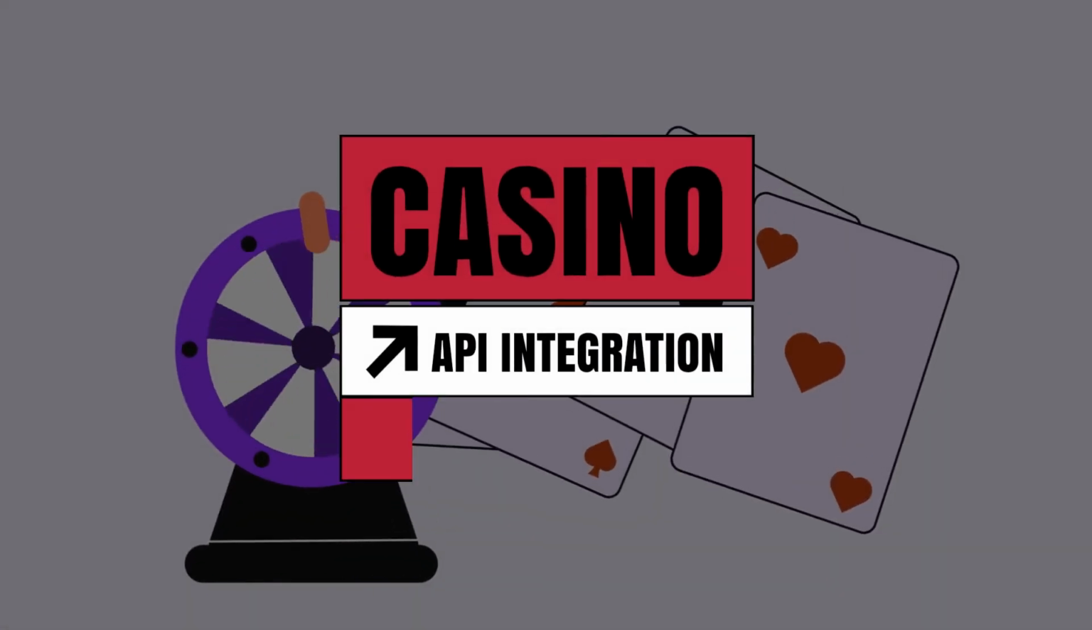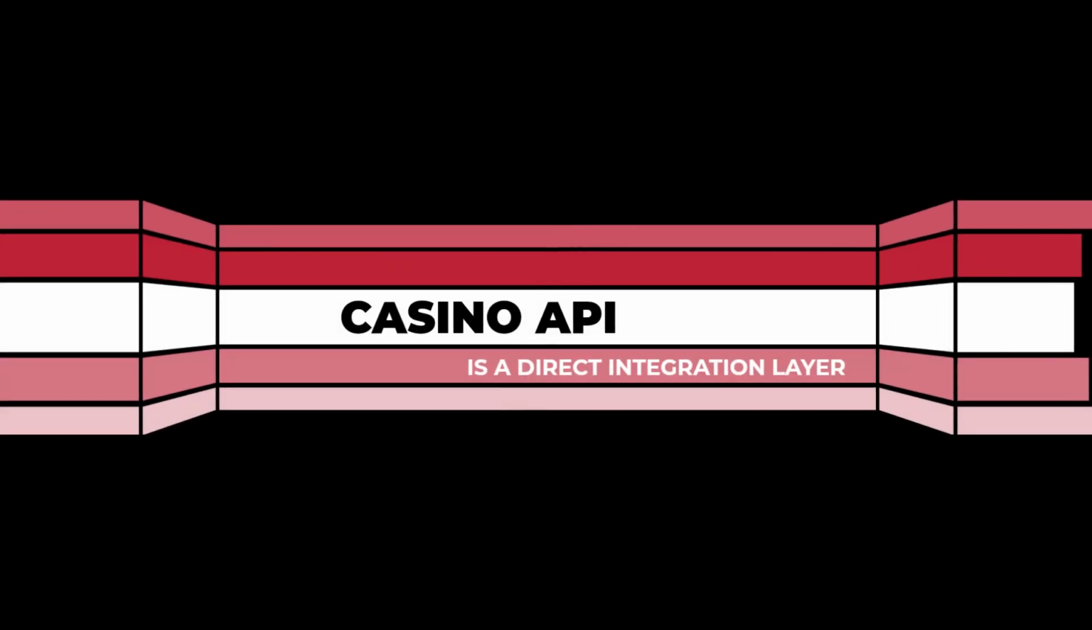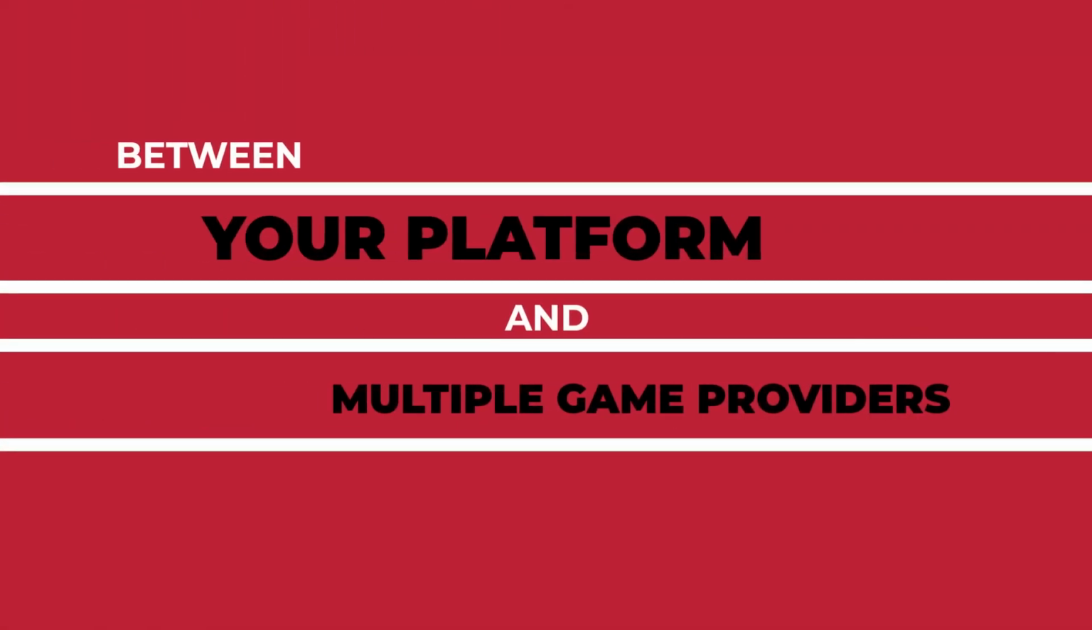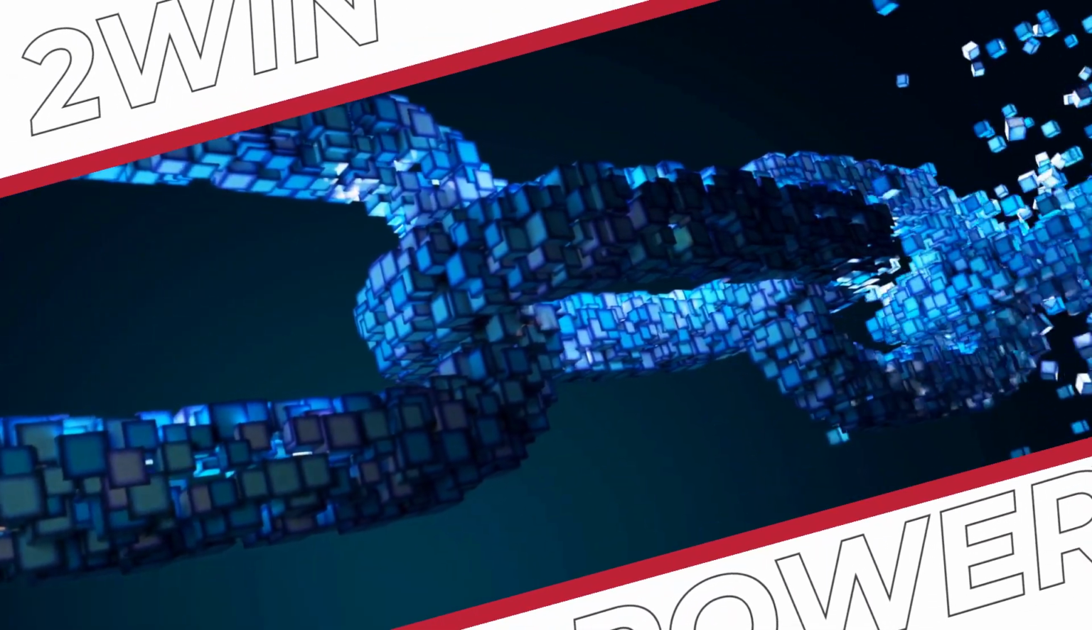What if launching a casino didn't mean rebuilding everything from scratch? A casino API is a direct integration layer between your platform and multiple game providers. Instead of managing separate connections, contracts, and technical integrations, you access everything through one structured gateway. Games, wallet, player data, reporting, all unified.